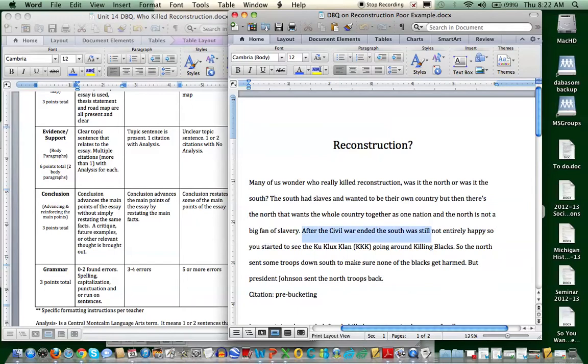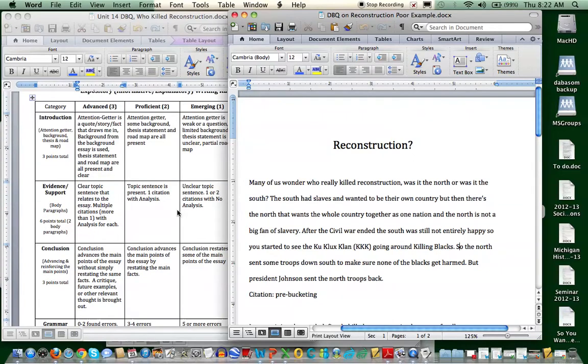After the Civil War ended, the South was still not entirely happy, so you started to see the Ku Klux Klan, KKK, going around killing blacks. This one right here, again, some points are going to be taken off for grammar and spelling because there's no reason you have to capitalize the K in there. So the North sent some troops down to the South to make sure none of the blacks get harmed. Well, all this is true right here, but President Johnson sent the North troops back.